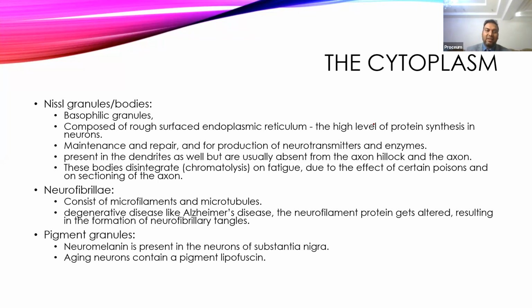Then there is another structure present, the neurofibrils. These are microfilaments and microtubules present in the cell, and they are important for maintaining the size and shape of the cell. These are usually affected in degenerative diseases like Alzheimer's disease, where they start disintegrating and form small fragment-like structures in the soma, called neurofibrillary tangles.